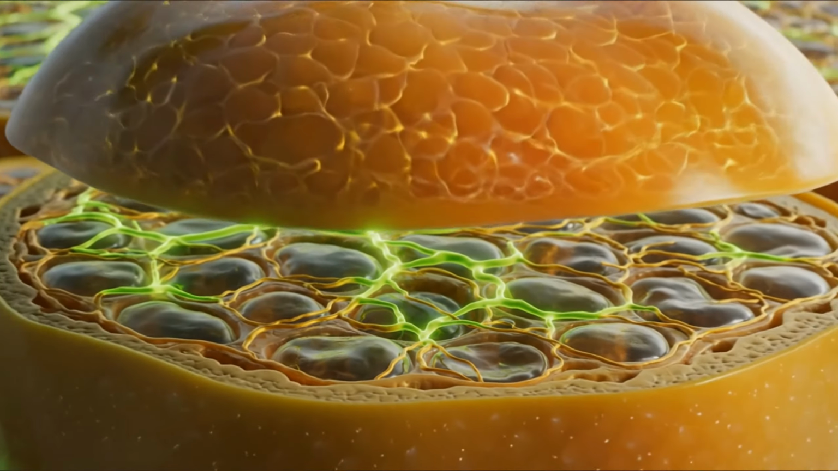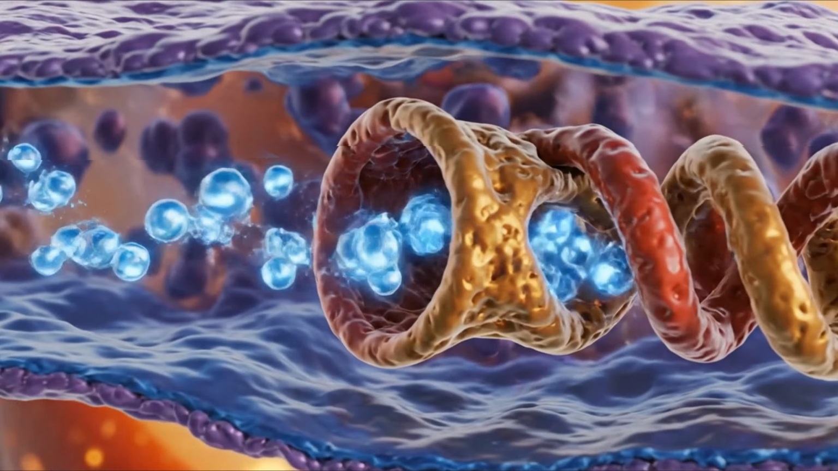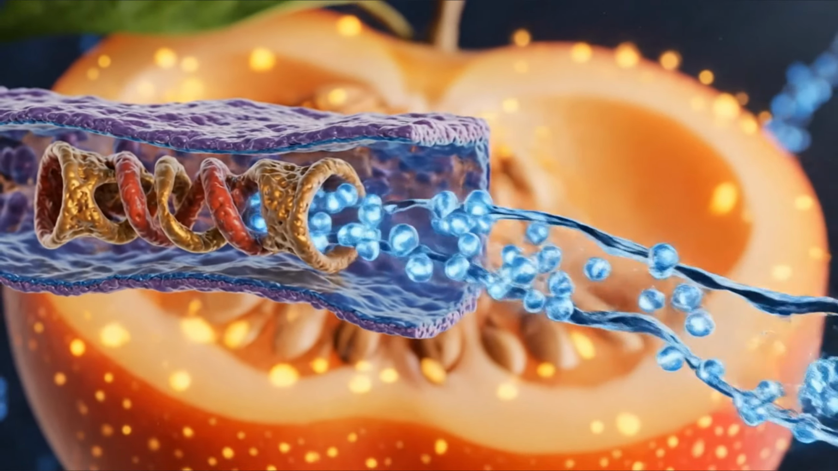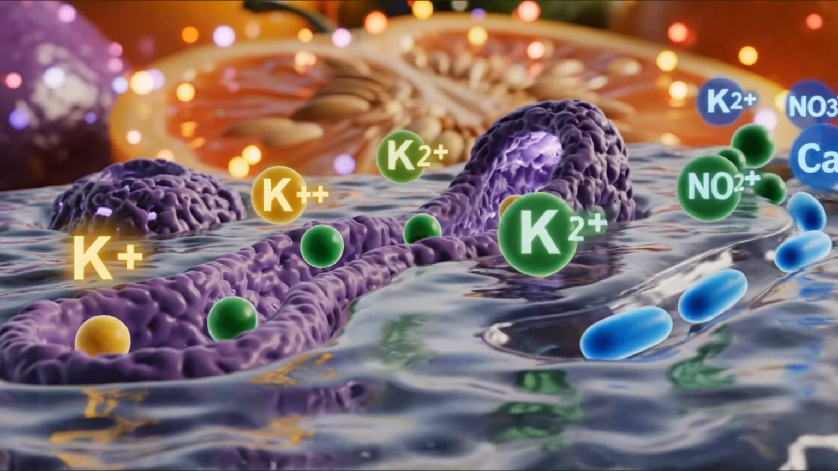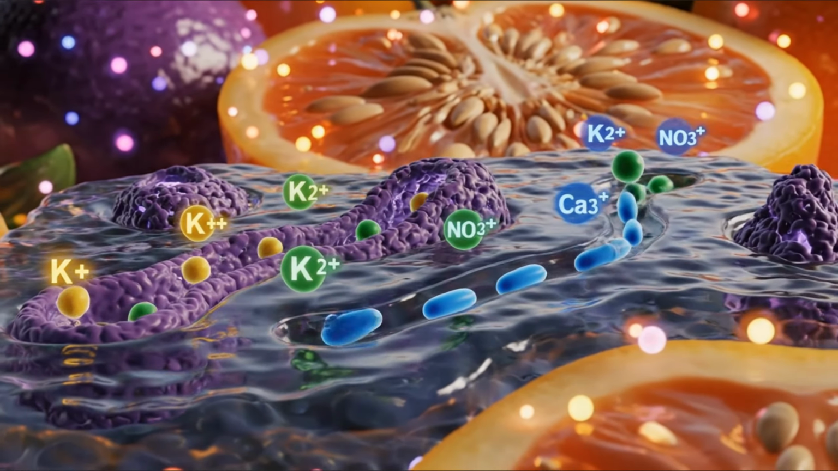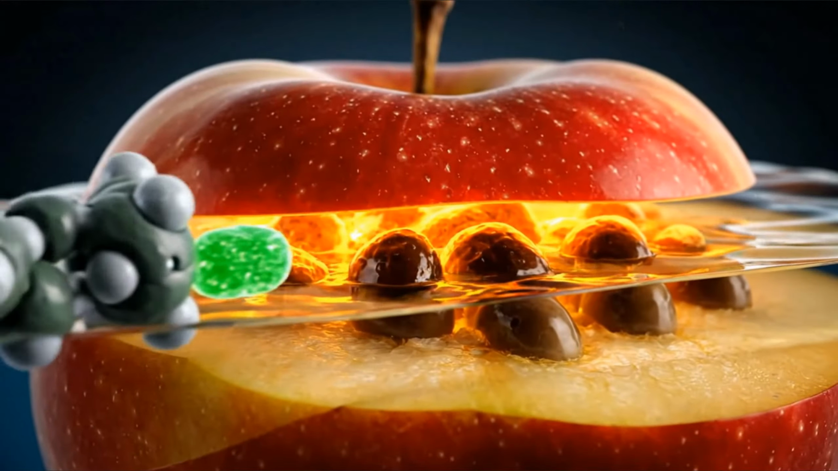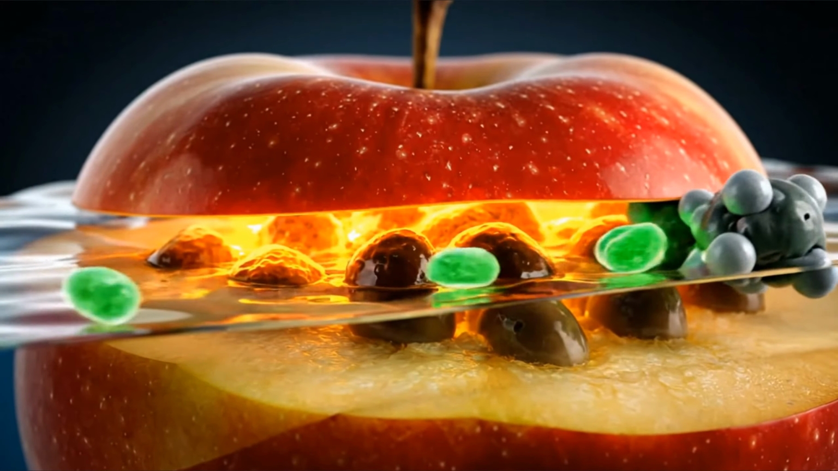Transport. Proteins facilitate the movement of essential substances across the plant. Aquaporins are membrane proteins that allow water to pass through cell membranes. Ion channels and pumps regulate the movement of ions such as potassium, calcium, and nitrate across cell membranes. ABC transporters move nutrients, sugars, amino acids, and ions within and between plant cells.